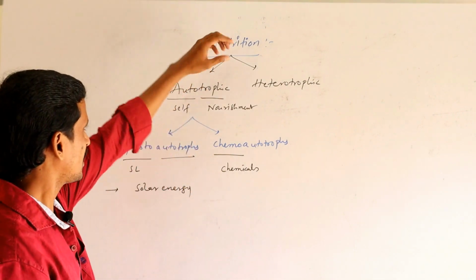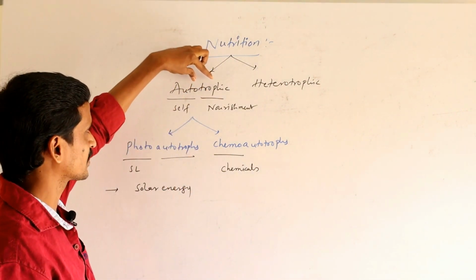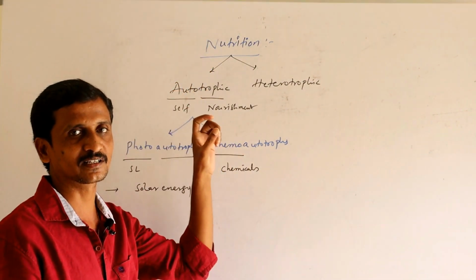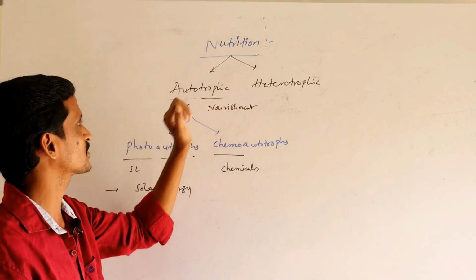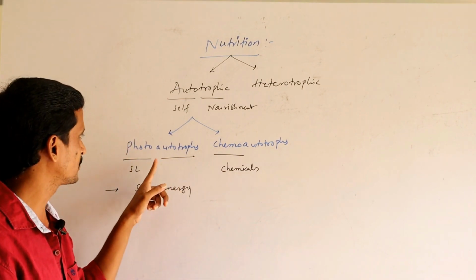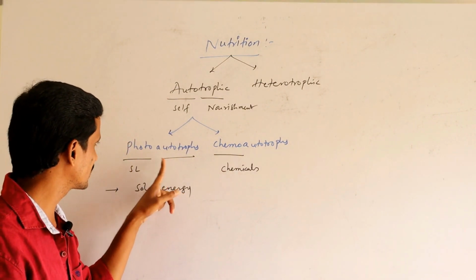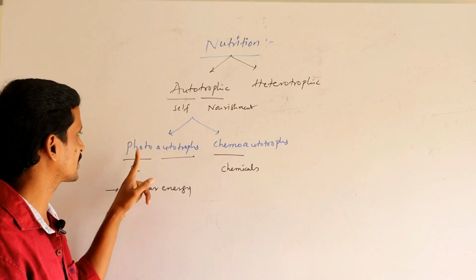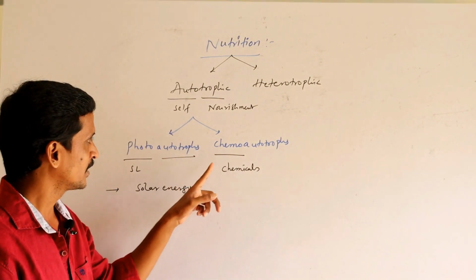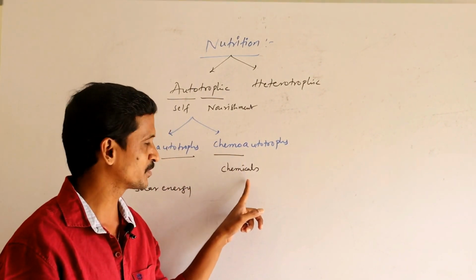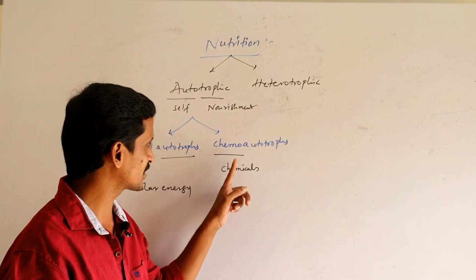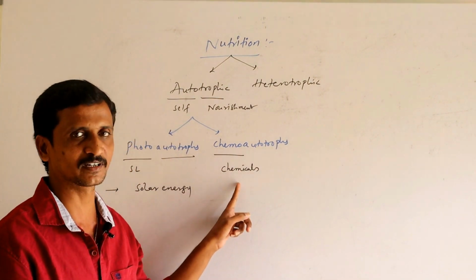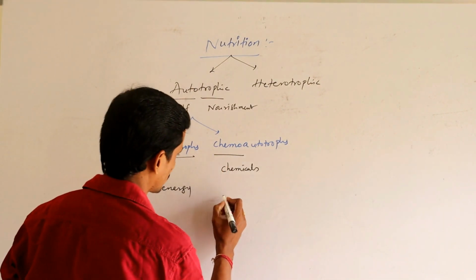So, autotrophic organisms synthesize their own organic food from inorganic material. Using sunlight, they are photoautotrophs. Oxidizing chemicals in the surrounding medium, they are chemoautotrophs.